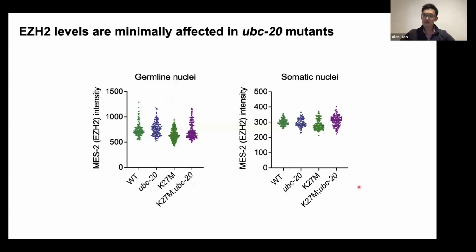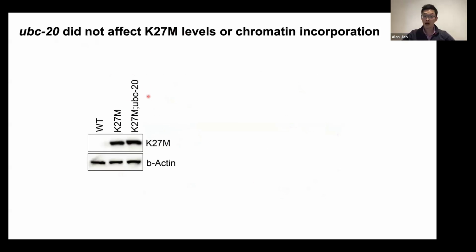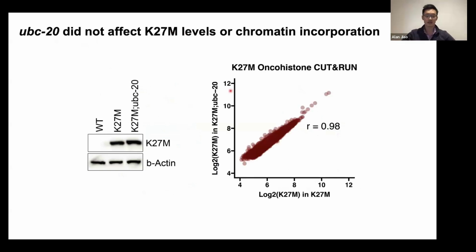And we saw a similar thing with K27M. And so overall K27M levels were not affected by UBC20. We also did a CUT&RUN for K27M to look at chromatin incorporation, but again, with or without UBC20, there was a similar amount of incorporation of this mutant histone.